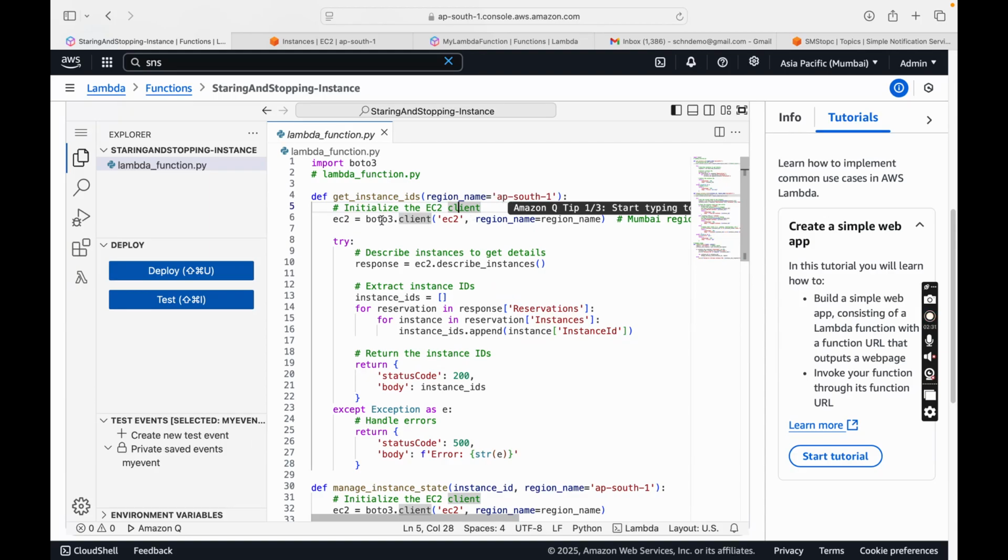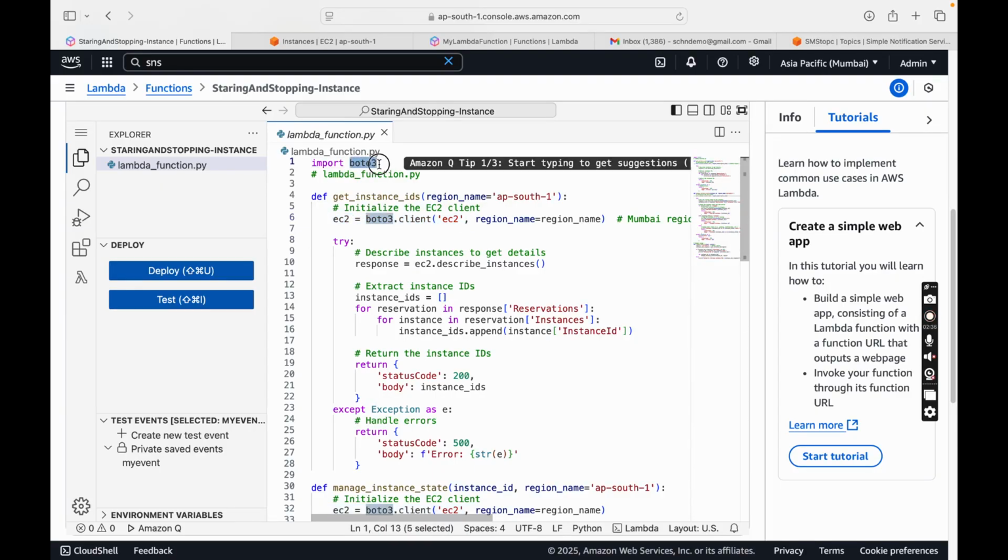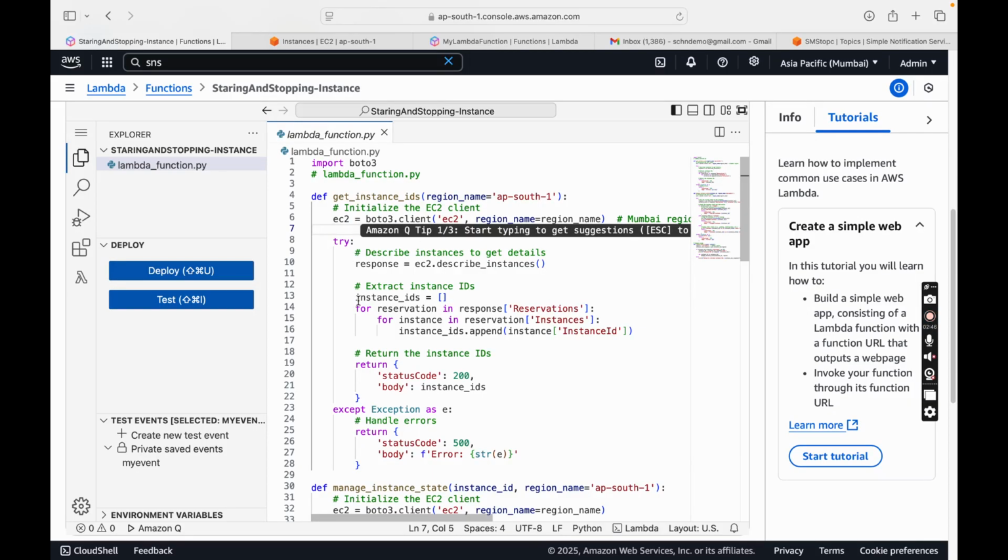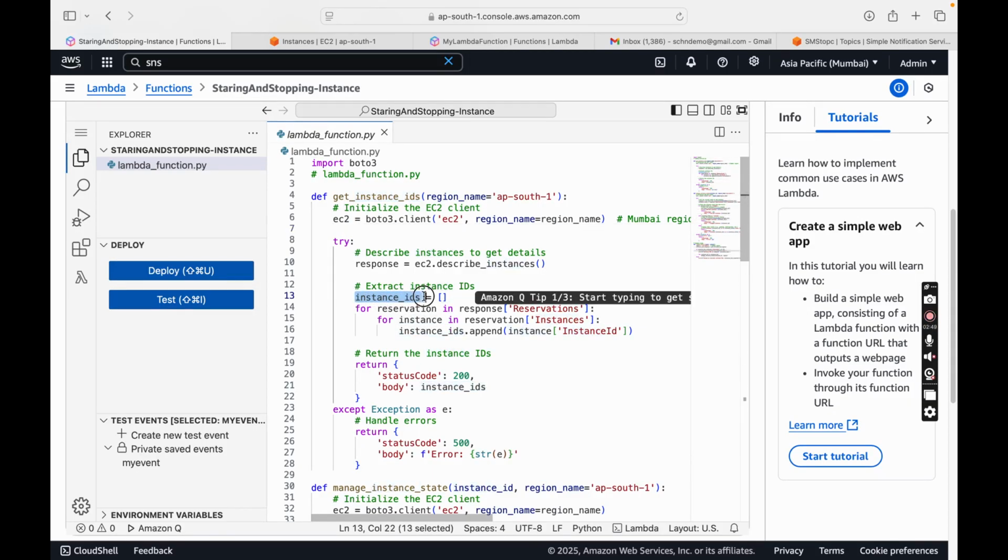the region name to be passed, and then we are initializing the EC2 client. This is the library Boto3, written in Python, for talking to AWS components like EC2, IAM, S3 and so on. We have a try and catch block. Here we are expecting instance IDs from the particular region. We are describing the instances with the help of the describe instances function, and storing the details inside a response which will have all the instances, instance ID, states, whether running, and public IP also.